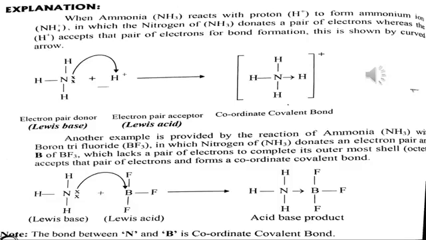You can see that this electron pair is donated by ammonia, and the hydrogen ion is accepting this pair of electrons.